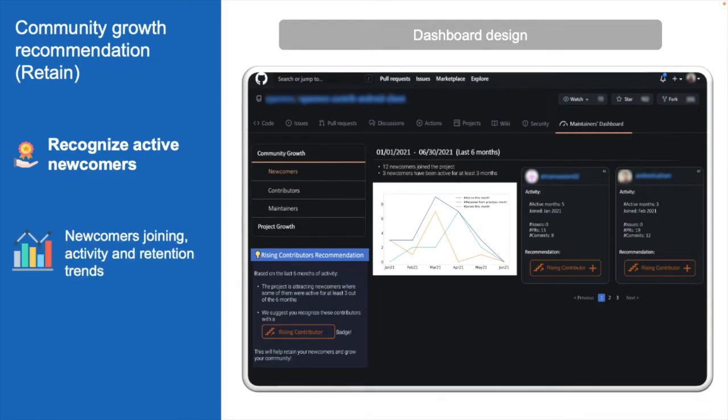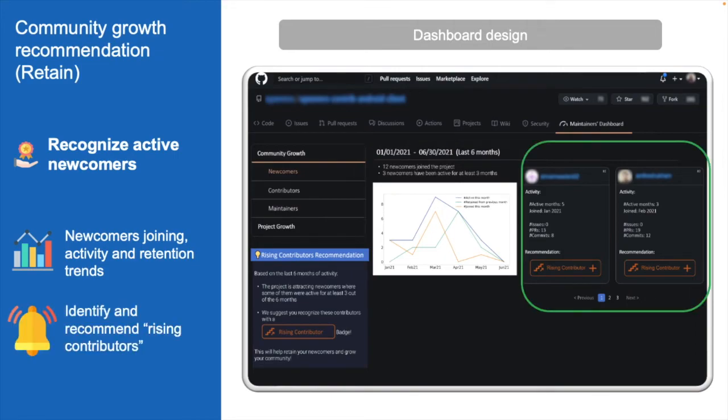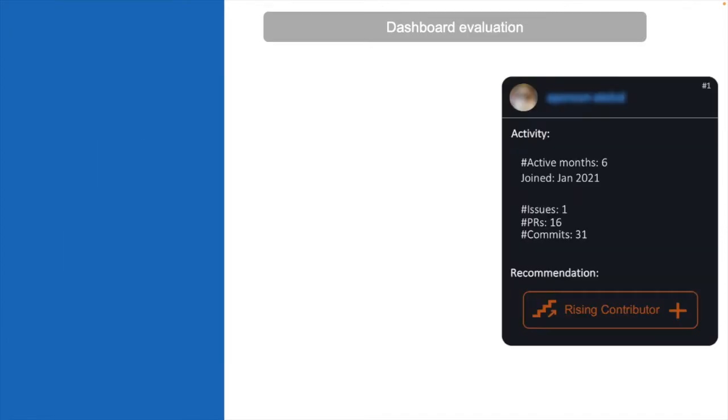We show the newcomer joining activity and retention trend in this graph, where we can see the number of newcomers that were active in a particular month, that have joined in a particular month, and in green that have been retained from the previous month. We also identify and recommend rising contributors and recommend adding a batch of rising contributors to these newcomers that have been active. Now on to the dashboard evaluation.